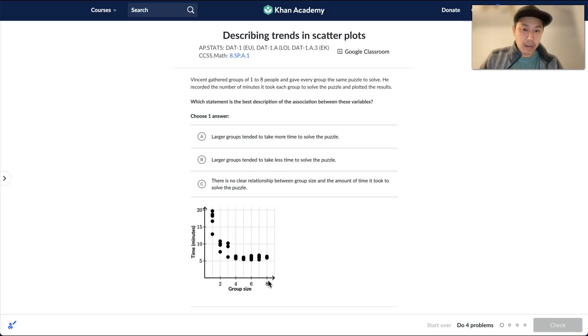It says, again, in option A, those larger groups tended to take more time to solve the puzzle. If that was true, I would be seeing your time at a bigger amount with your bigger group size. That would be like a positive correlation, which is definitely not the case here. So option A is not good. Option B says larger groups tend to take less time to solve the puzzle. That's what we want. Towards the beginning, group sizes are smaller, it takes a lot more time, and then as group sizes increase, it takes less time. So that is your correlation.